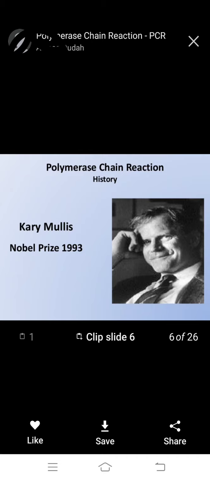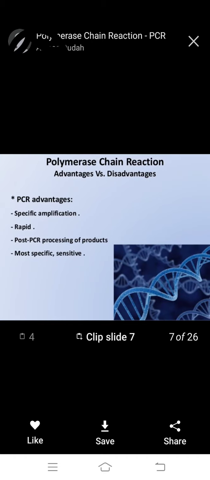PCR is gene amplification. PCR was invented by Kary Mullis, who won the Nobel Prize in 1993. Okay, important. Polymerase chain reaction.